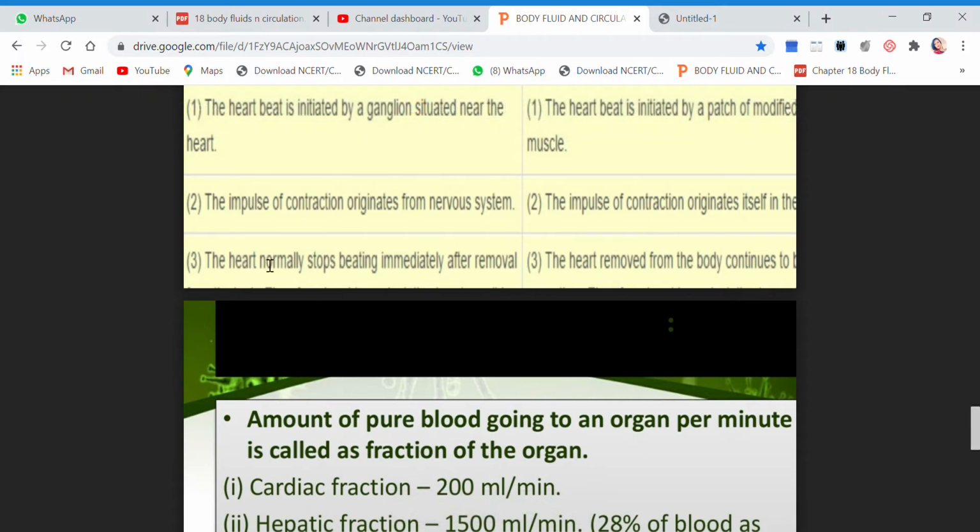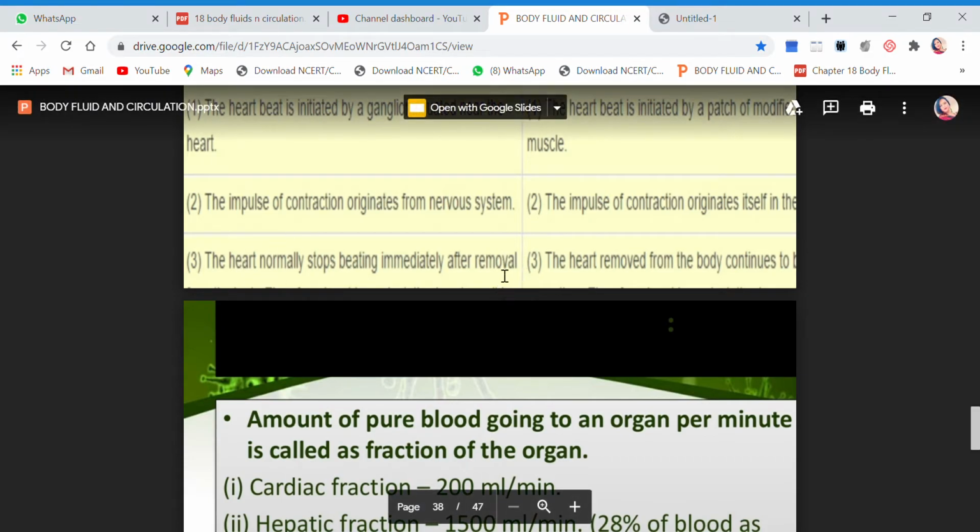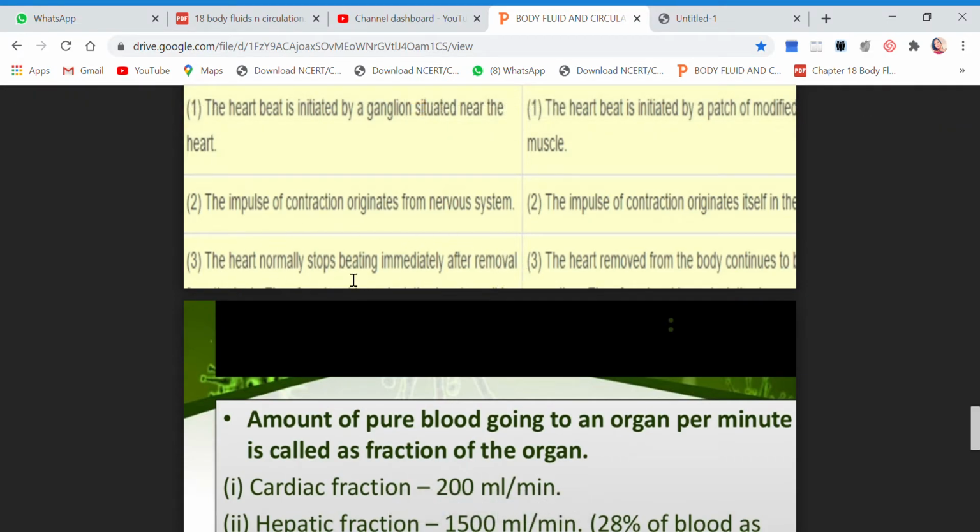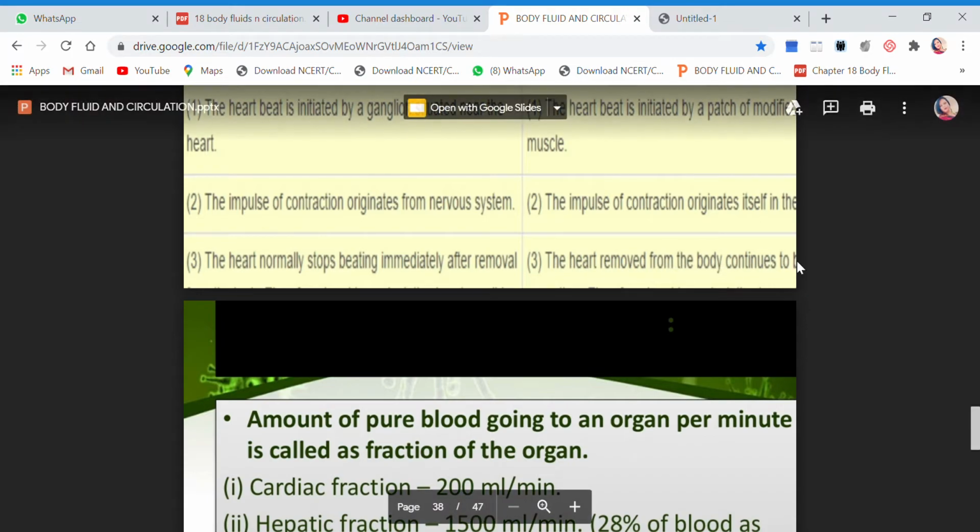A neurogenic heart normally stops beating immediately after removal from the organism, because the connection between the heart and the ganglion is removed. But a myogenic heart removed from the body continues to beat for almost half an hour.